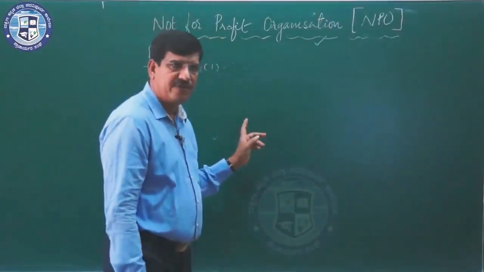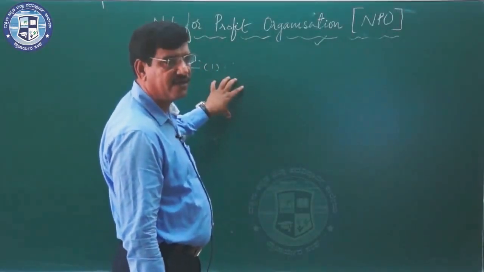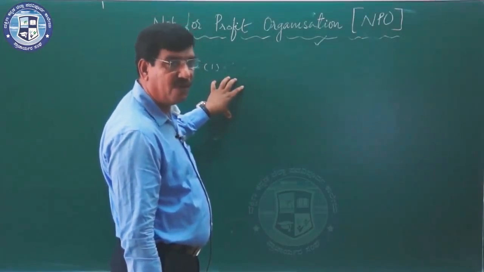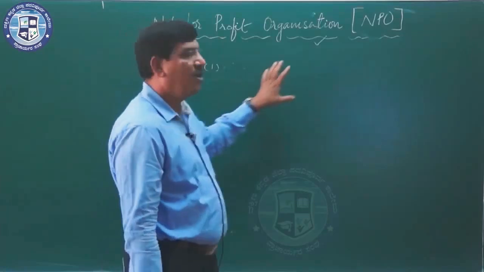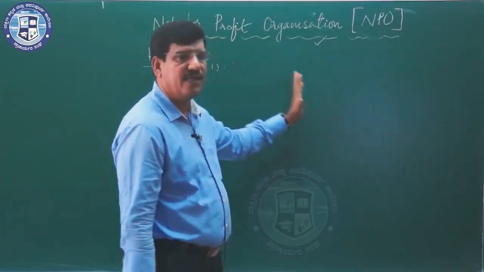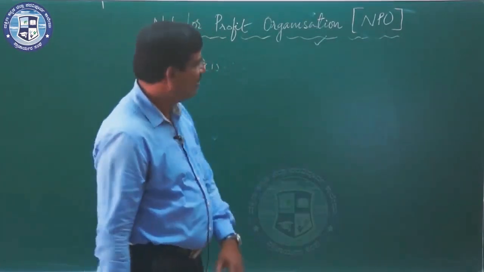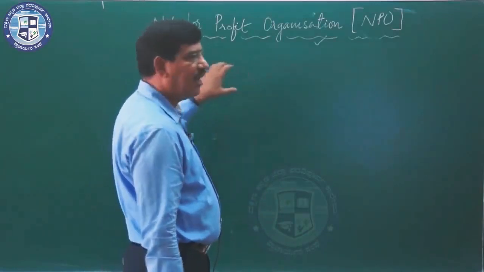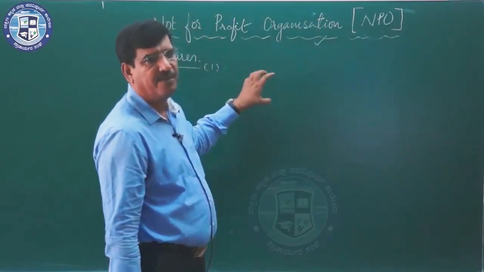And the second important feature is free of cost. All the services provided by the NPO should be free of cost or at a nominal cost. There should not be any objective of earning profit. Of course, to run an organization there are expenses, and these expenditures can be made good by collecting a nominal cost or nominal fees from the public.